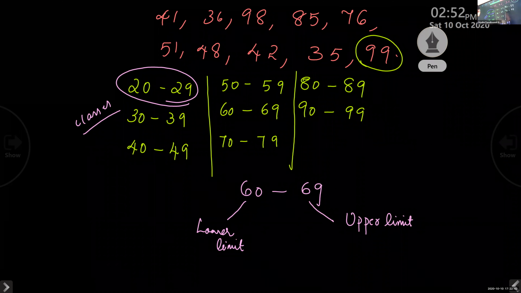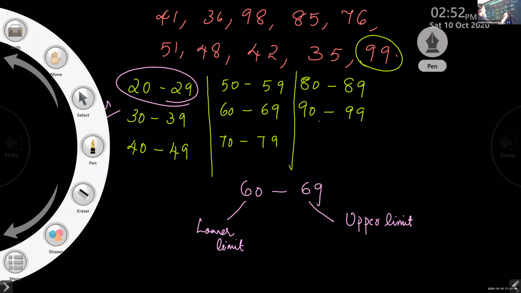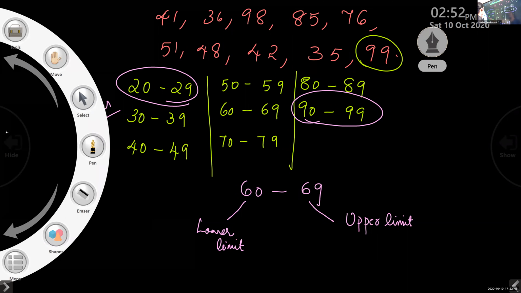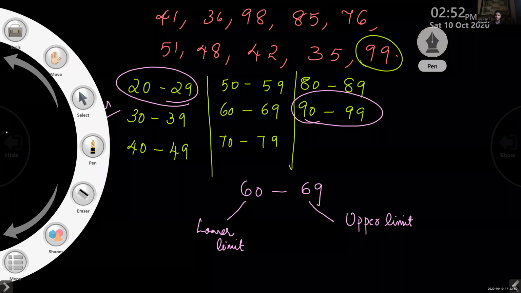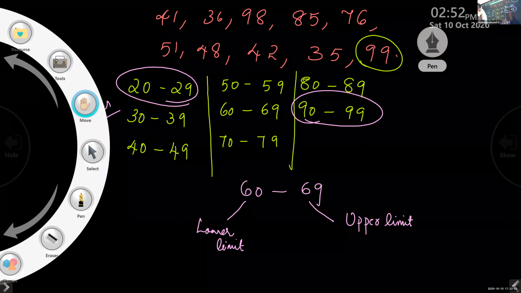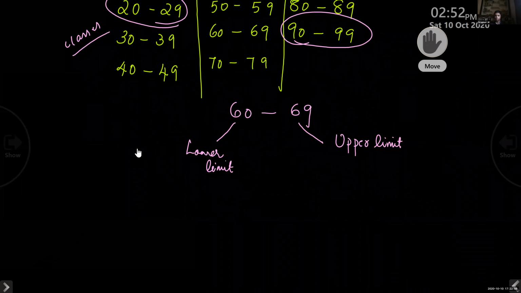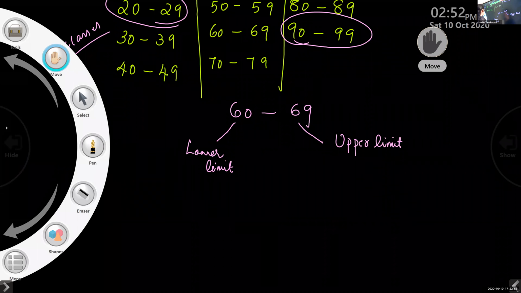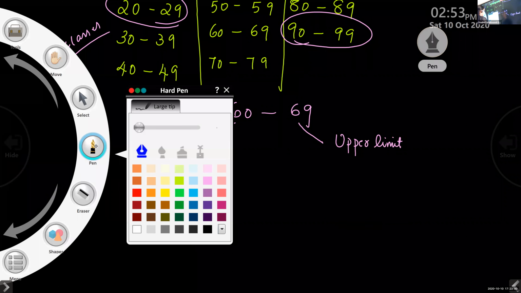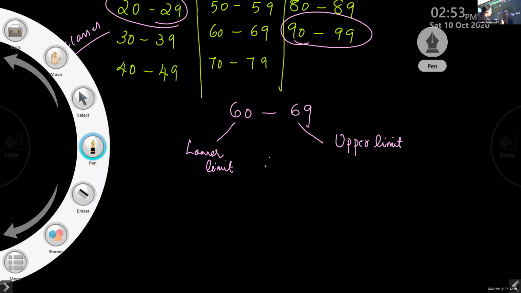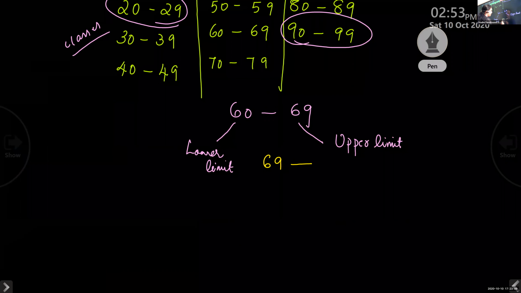So lower limit and upper limit. Now I will take one more class, 90 to 99. Which is the lower limit, children? 90. And what is the upper limit? 99. Okay. And the difference of these is known as class width. You subtract upper limit minus lower limit.